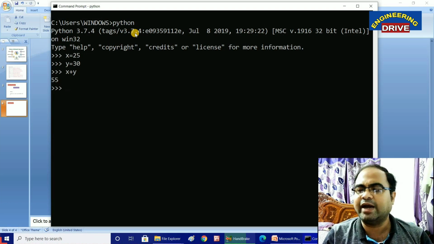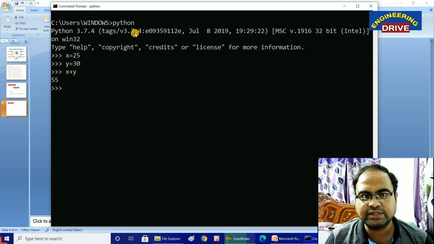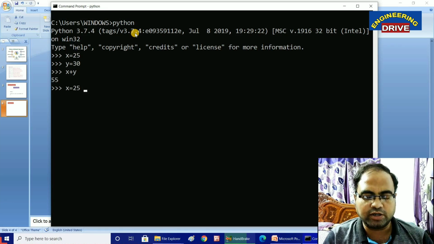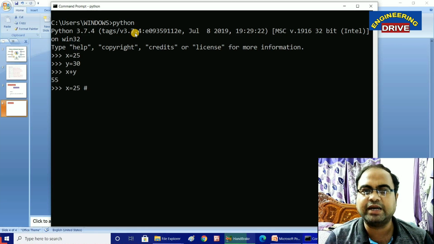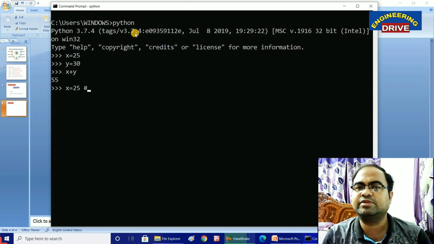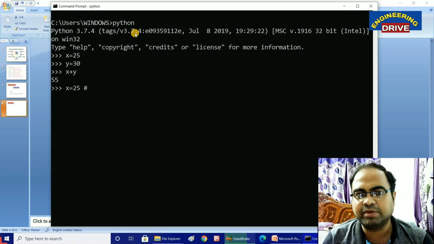The same program I will write with comments now. My dear students, let us see. x is equal to 25. Here I am going to start a comment. Comments in Python are started with the hash symbol. So here we need to make use of the hash symbol to start a comment.